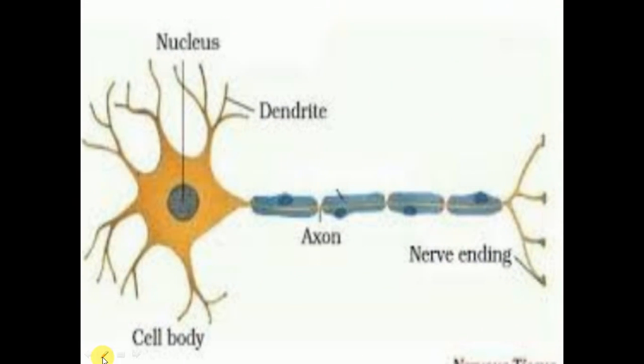So this is the diagram showing how it is transmitted. These are the dendrites, and dendrites are in contact with the sense organ. The impulse from the sense organs or receptors enters the dendrite, and then it travels from the cell body and reaches the axon. It is a medullated neuron because it consists of the protective layer called the myelin sheath.